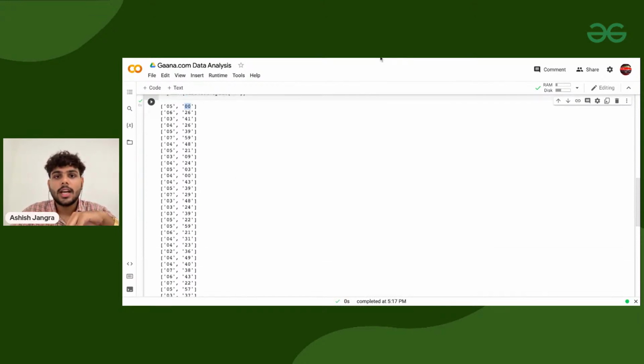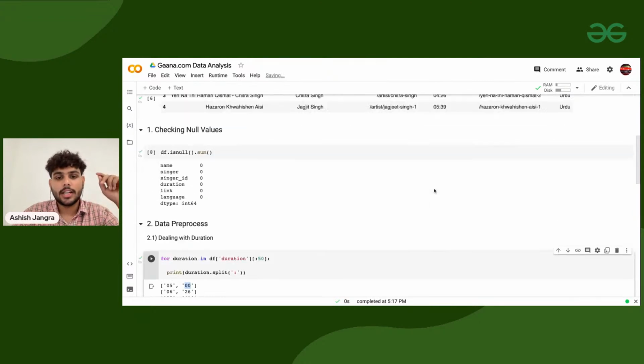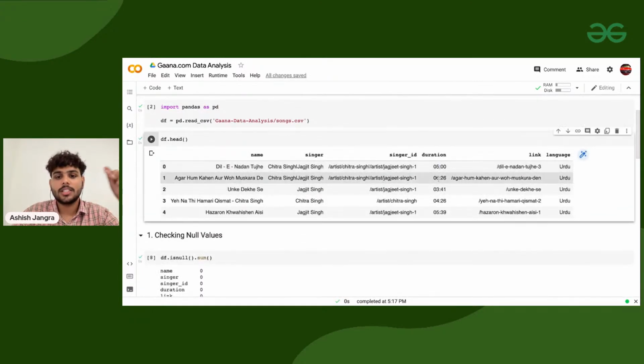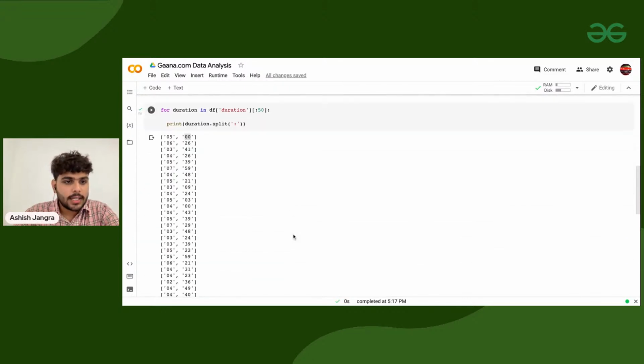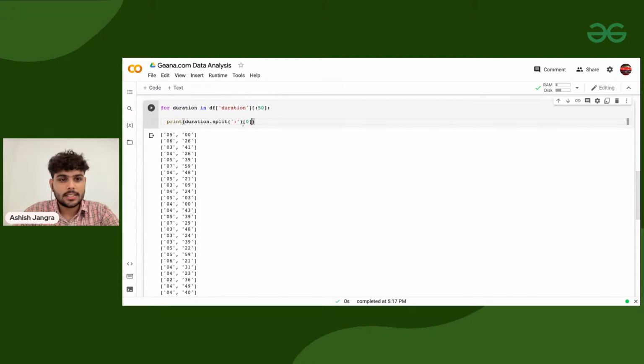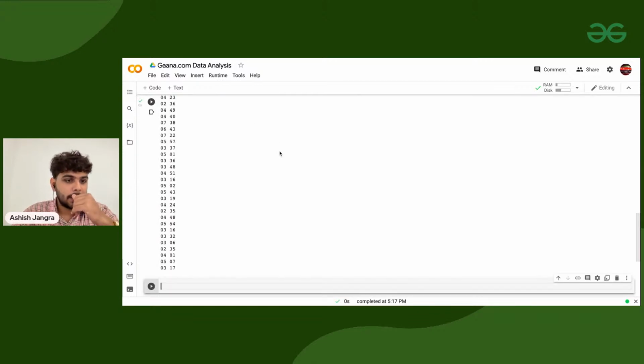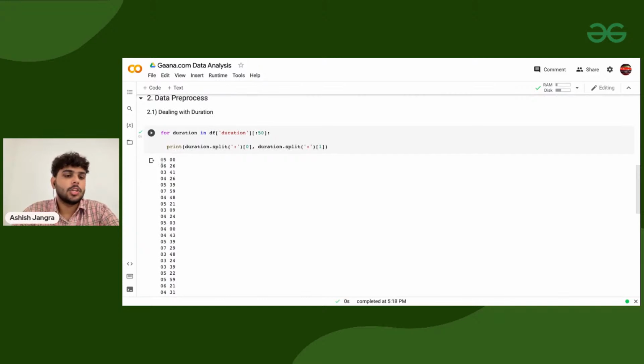Okay, and what I want is the whole data set to be converted into seconds. Like all the durations that you can see here, I want them converted to seconds. Clear? So for that purpose, I'm going to take this data set, take the 0th index, and take the first index as well. The 0th index will give you the duration in minutes, and this will give you the seconds. Okay, it is still a string. Now I need to typecast it into integer.